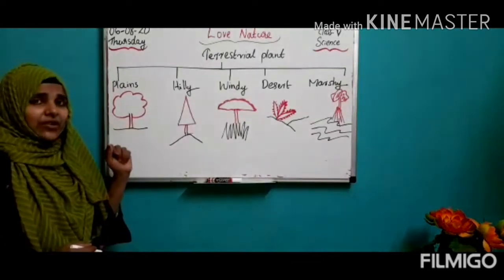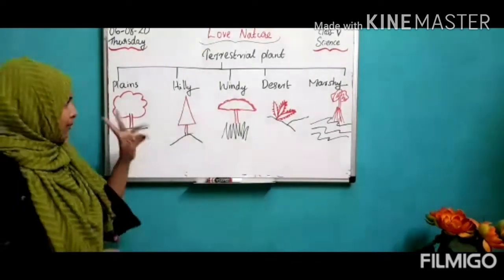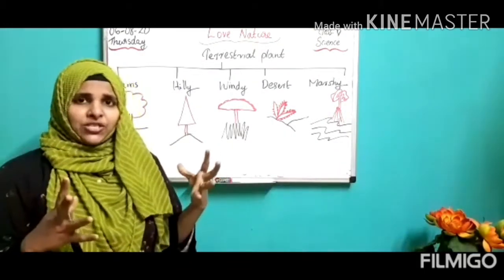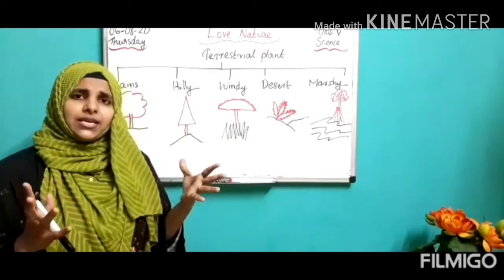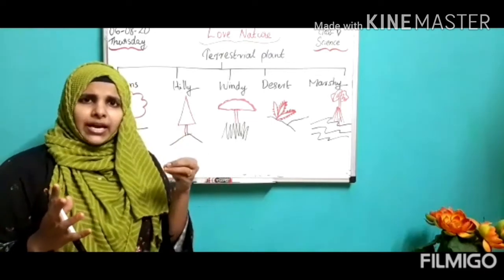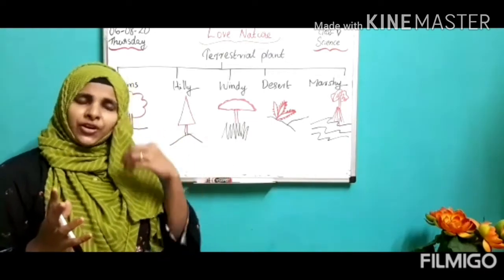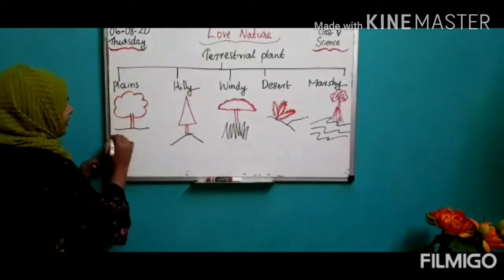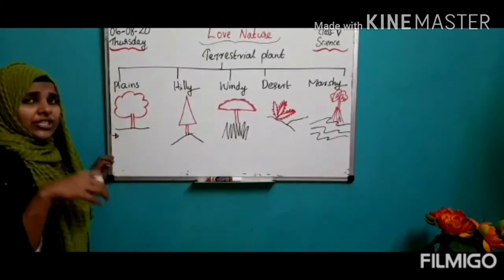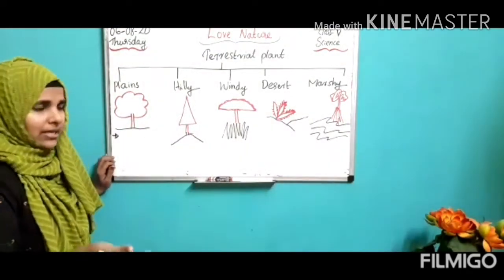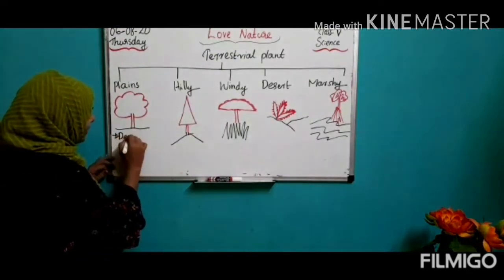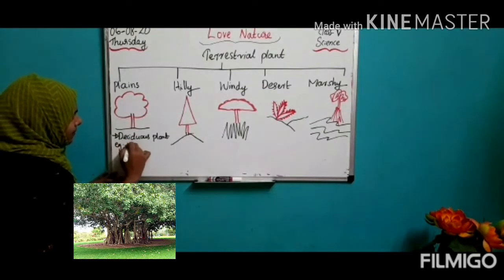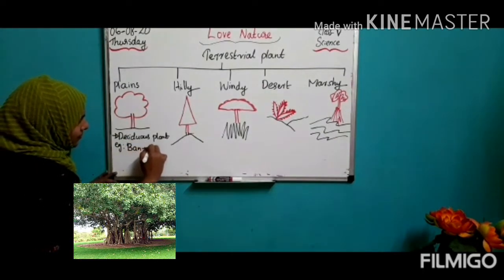First, plants living in plain region. Mainly in plain region, very dry climate is there. But sometimes little rainfall and hot weather, sometimes very high rainfall. In little rainfall, they are shedding their leaves in autumn season, that we call deciduous plant. The example for deciduous plant is banyan tree.